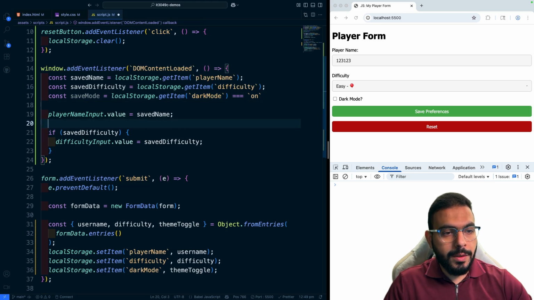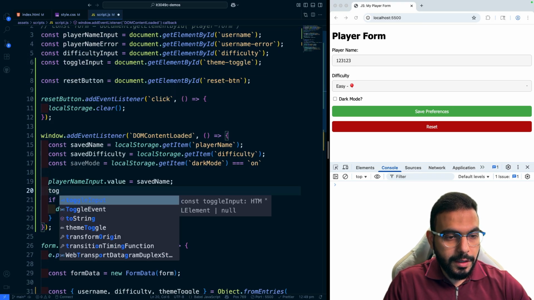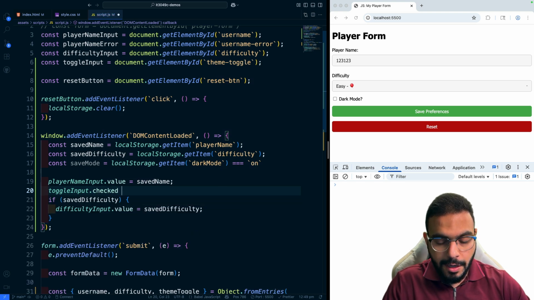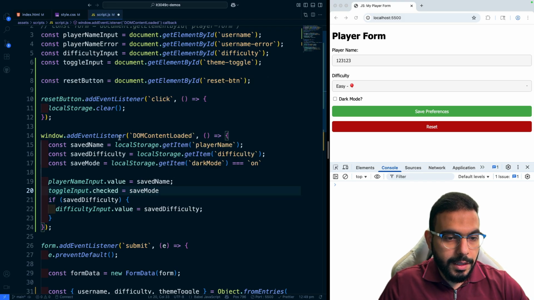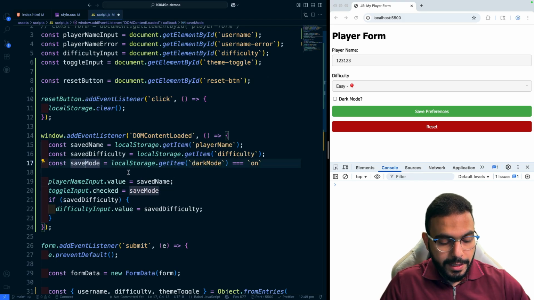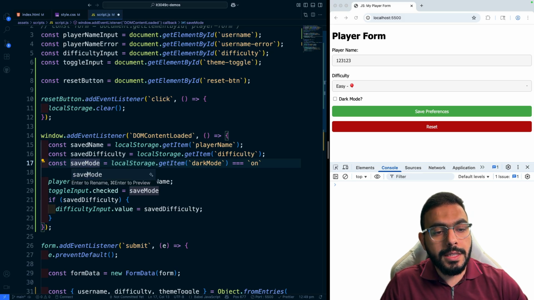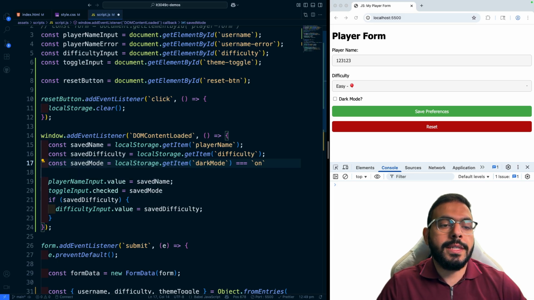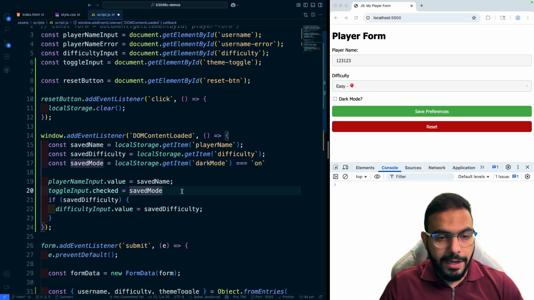So now what we need to do is change the toggle input. So toggleInput.checked. This is the property that we're going to be updating. We'll change the checked value to whatever the saved mode variable or value is. I'll do F2 just so I can rename them both, or refactor the names twice, so it's saved instead of save. What F2 allows me to do is that if I rename it in one place, it will also update the second instance of that variable as well.